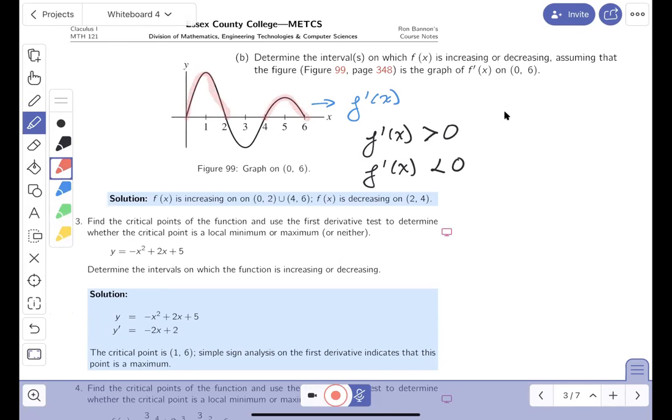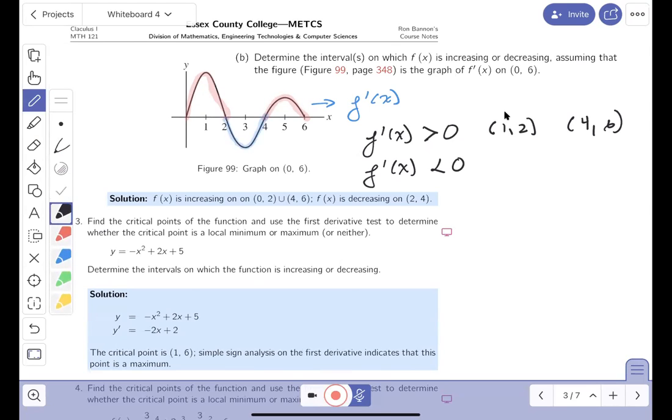So I'm going to say the derivative, this is f prime, is positive between 1 and 2, and it's positive between 4 and 6. Now, where is it negative? It's negative over here. Let's write that down. It's negative on the interval between 2 and 4.